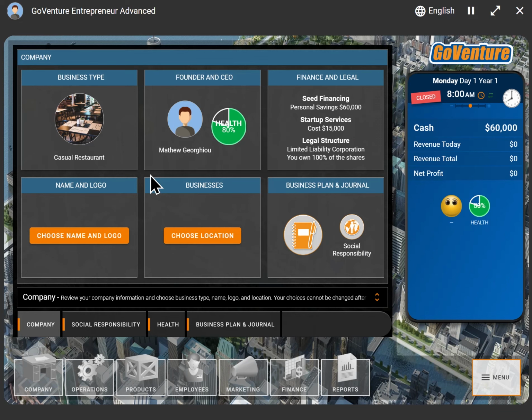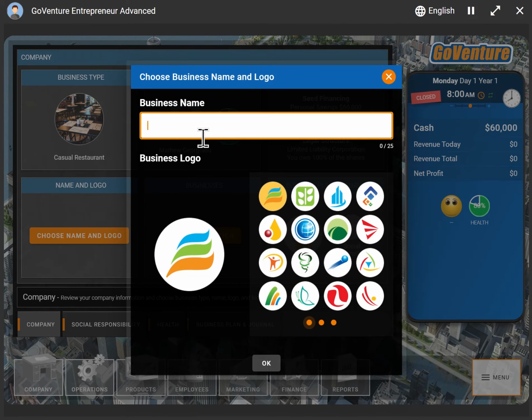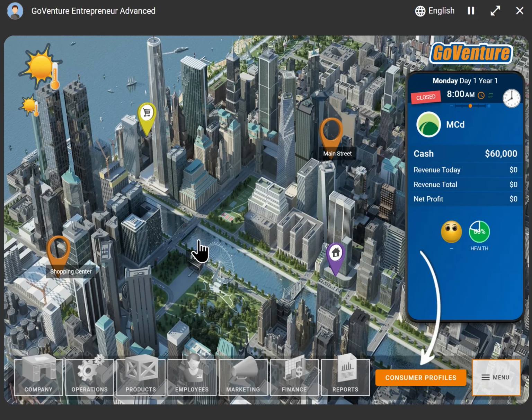And the business types have 3 levels of difficulty. So you could assign a more basic experience for students or the much more advanced experience. And the casual restaurant is actually one of the more advanced because it has so many products and inventory items we have to manage. So similar to other businesses, we have to name our businesses. Let's call it McD, and then we'll choose a logo, something that looks maybe like a plate or something. There we go. And we can choose our location.